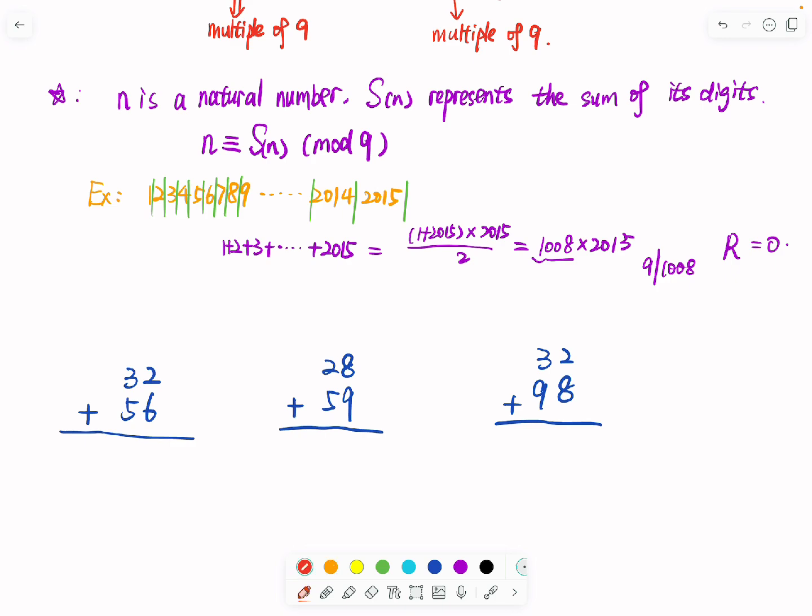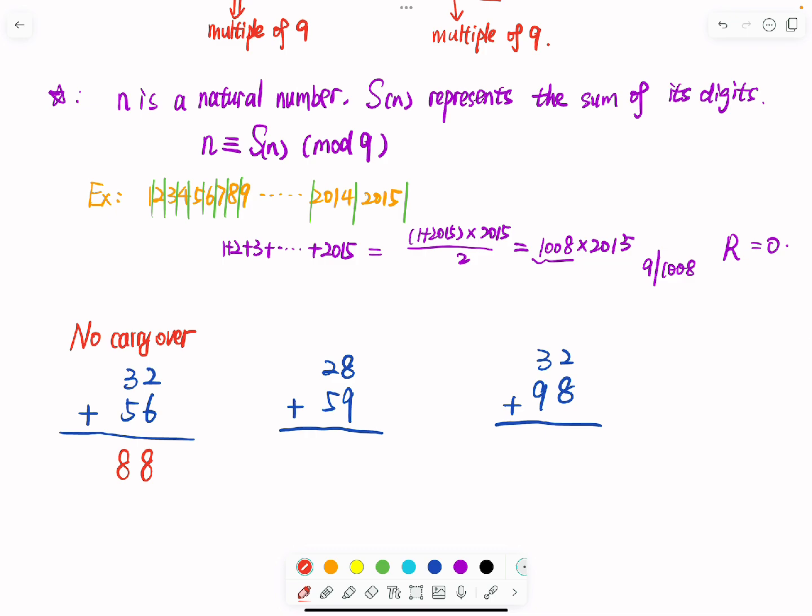So if I want to do the addition, 32 plus 56, the answer is 88. There is no carryover. So 28 plus 59, it will be 7, and I have a carryover 1, and plus them together equals to 8. So this one we only have one carryover.